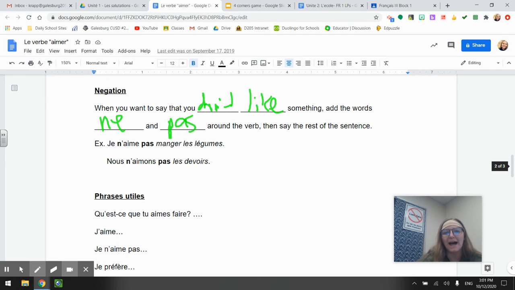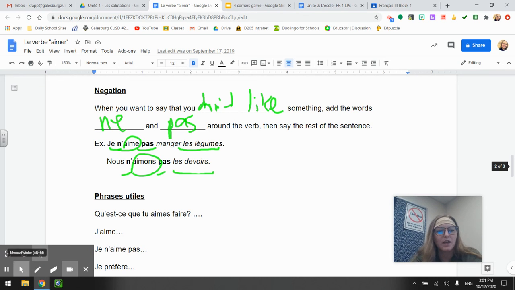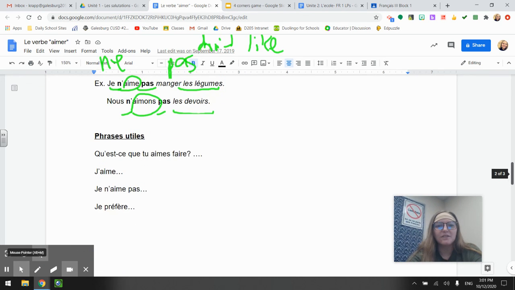Nous n'aimons pas les devoirs. We don't like homework, okay? Notice how we have our definite articles, les légumes, les devoirs, okay? And our ne and our pas go around the conjugated verb, the conjugated form of aimer. Okay? Those are the notes on the verb aimer.